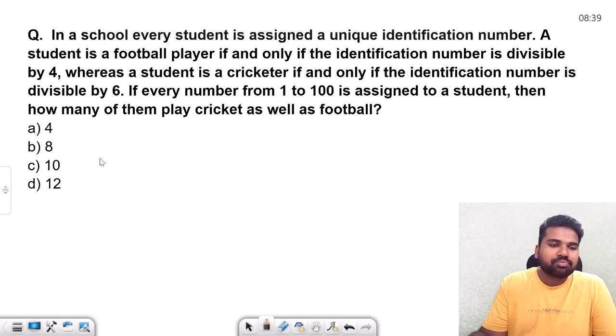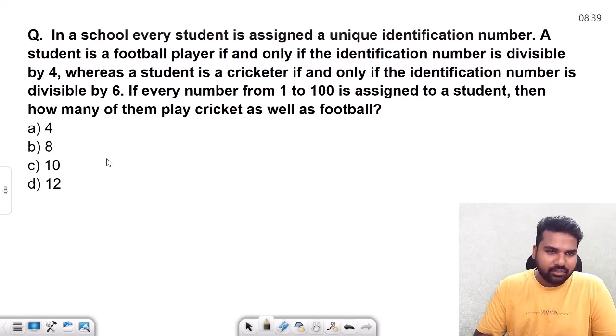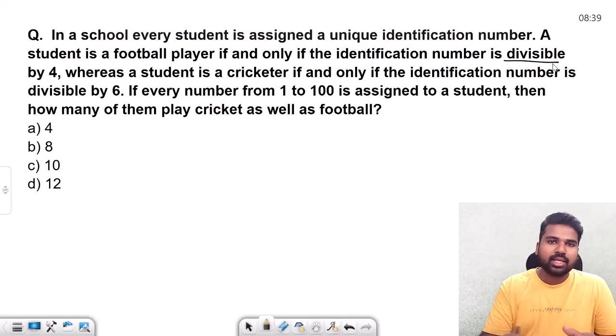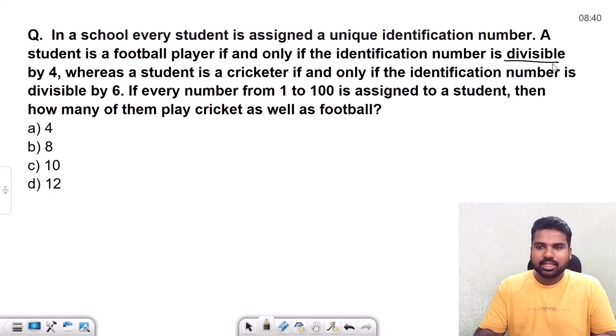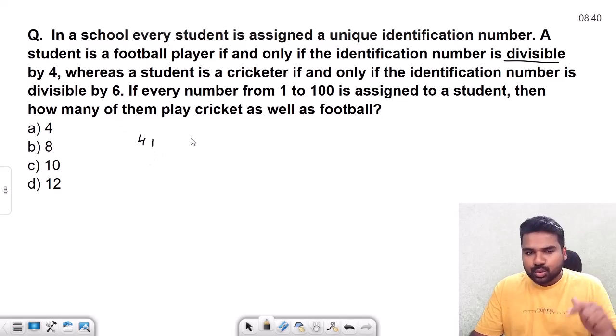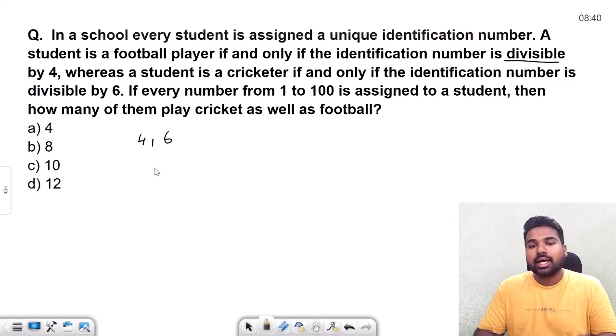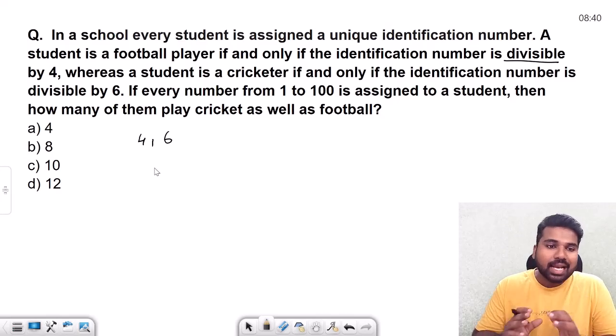Okay. Next goes again same. In a school, every student is assigned a unique identification number. A student is a football player if and only if the identification number is divisible by 4. See again, divisibility, some people will apply the divisibility rule here, but look at the question completely, you will get the idea. So divisible by 4, and whereas a student is a cricketer if and only if the identification number is divisible by 6. Then the question is, if every number from 1 to 100 is assigned to the students, that means there are 100 students and their identification numbers are assigned, then how many of them play cricket as well as football?